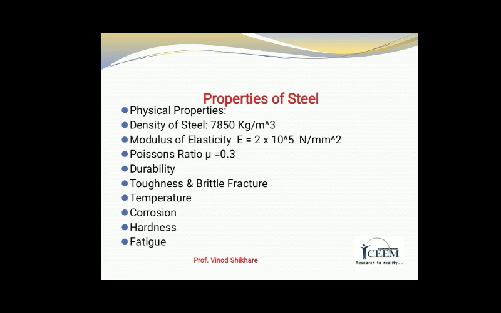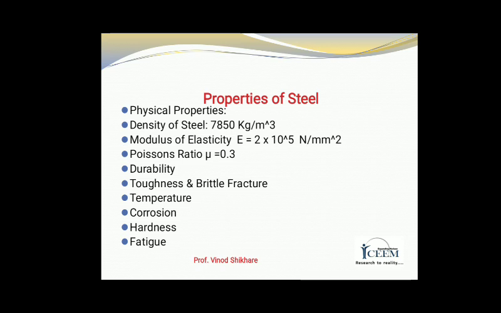Then temperature: at high temperature, the strength of steel is reduced. Then corrosion. Steel corrodes in moist air, seawater and acidic atmosphere. To resist corrosion, adopt painting, metallic coating, plastic coating, or use corrosion resistant steel.